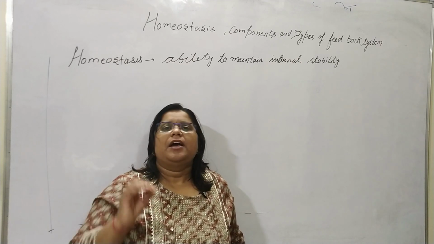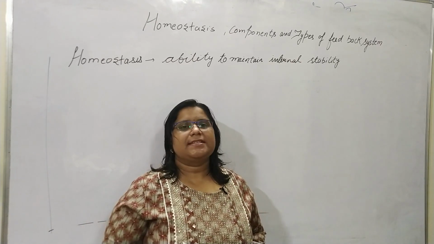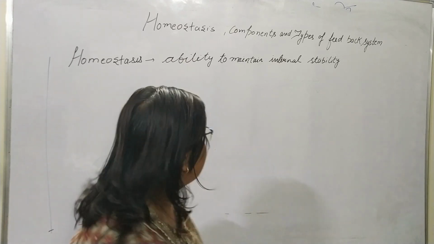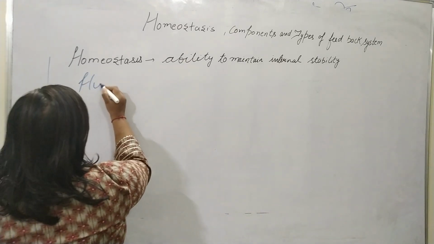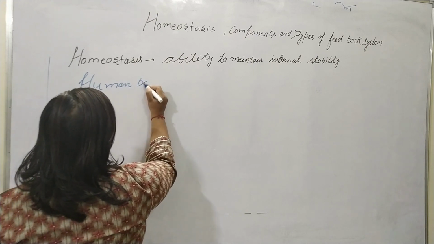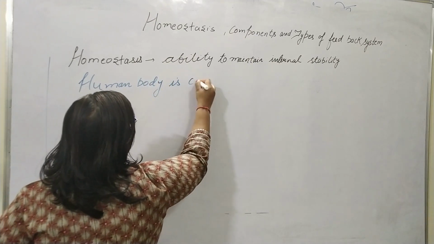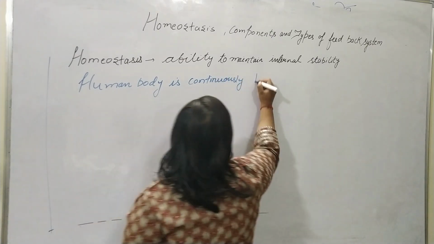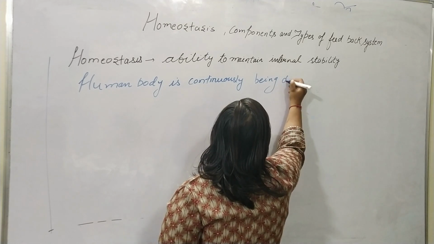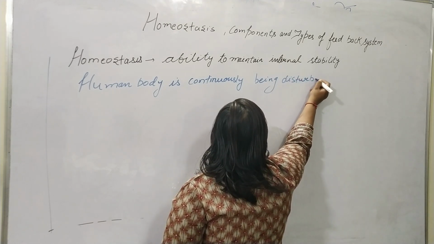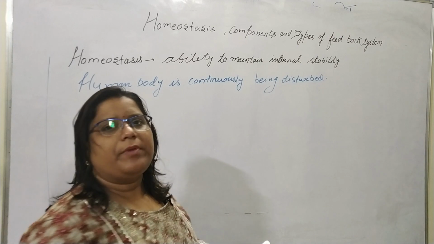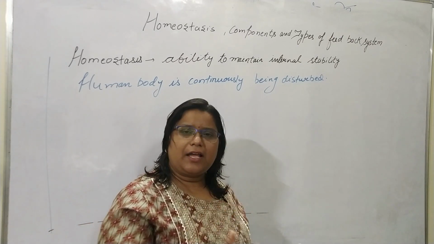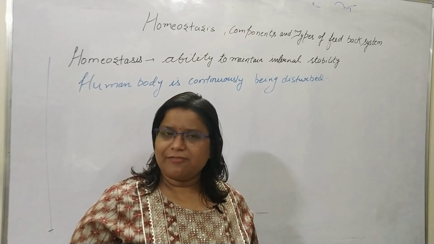So the need for homeostasis is because our body is continuously being disturbed. I am writing here, the human body is continuously being disturbed. So our body wants to maintain stability to overcome such external, internal, and psychological factors.